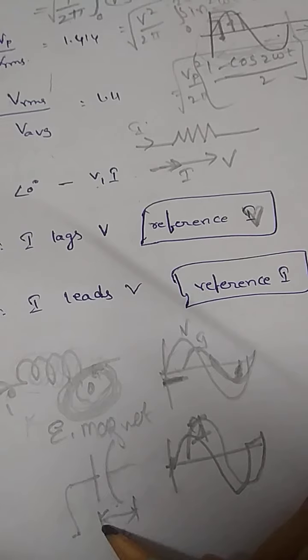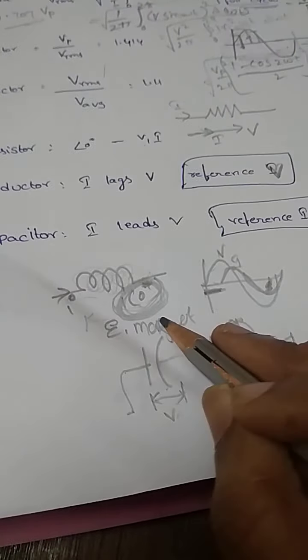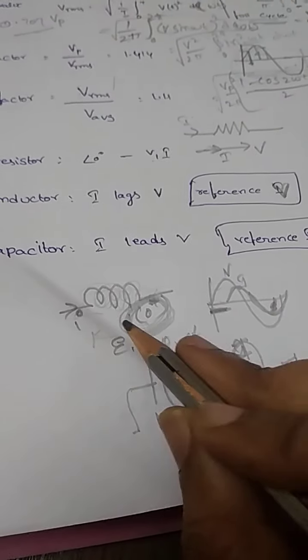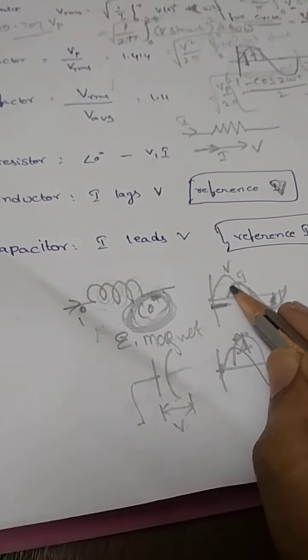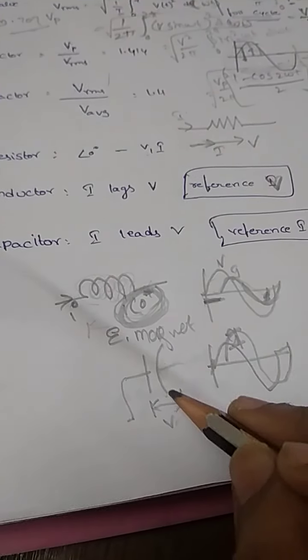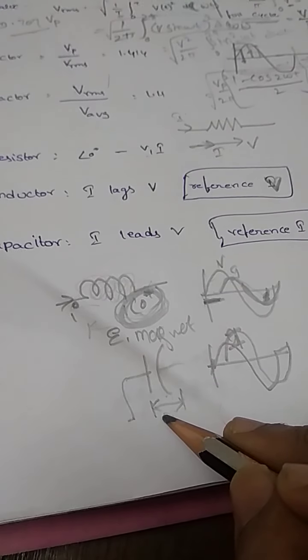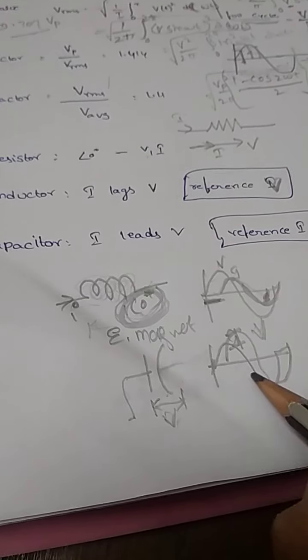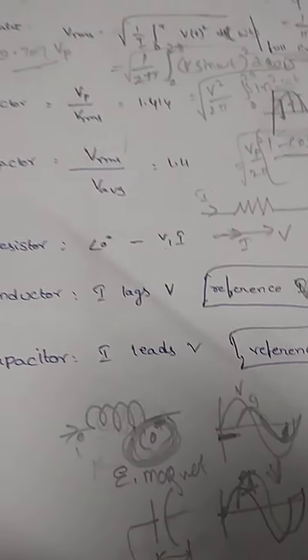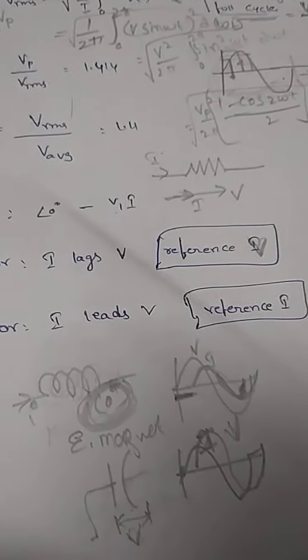So whatever the nature of your element, that will be the one that lags. Here in the inductor, it does not allow a sudden change in current, that's why the current is lagging. In the capacitor, the voltage is not allowed to change suddenly, so the voltage is lagging. Okay, so what is your reference?